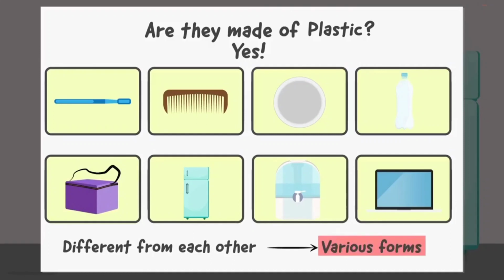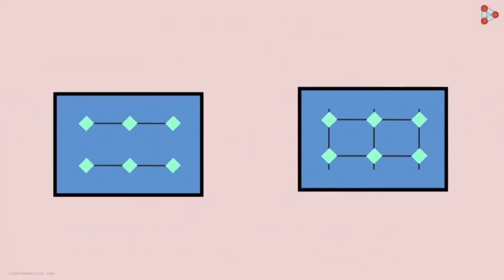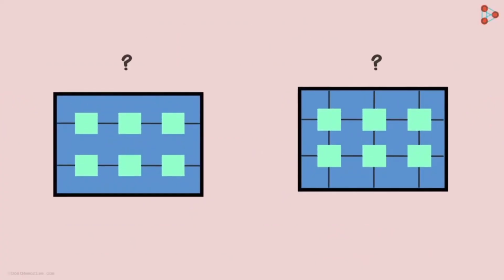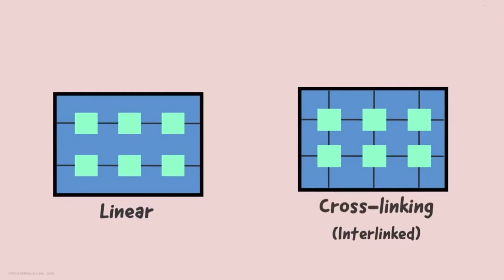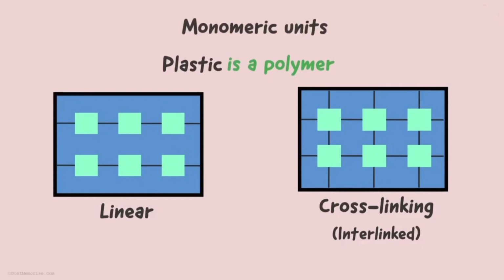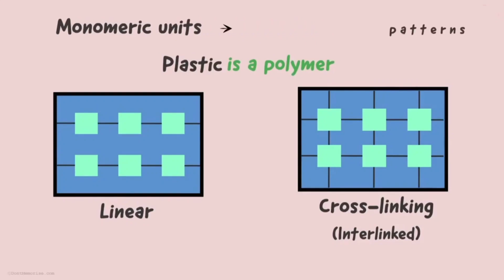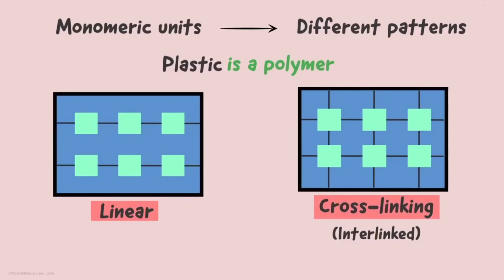To understand this, let us consider two figures. Can you tell me the difference between the two? The first one is linearly arranged and the second one is interlinked. This is called the cross-linking type. We know that plastic is a polymer. The various monomer units in the different plastics are arranged in different patterns. So what would be the patterns? Yes, they are either linearly arranged or arranged in a cross-linking manner. Not only the arrangement, the difference in monomer units that make the polymer is also responsible for giving various forms.